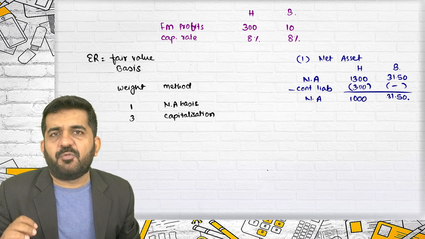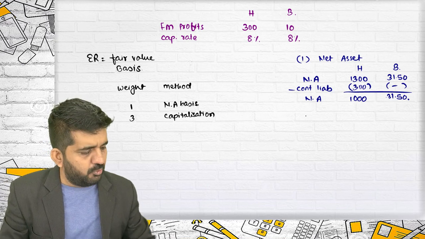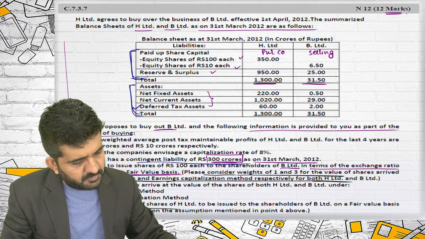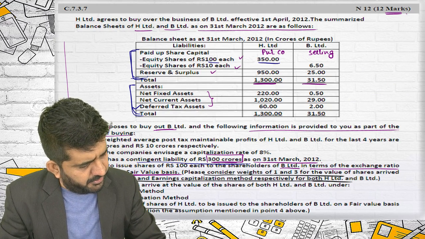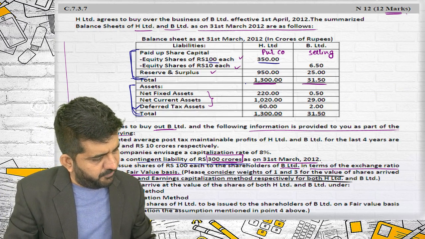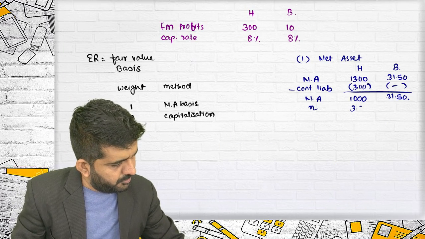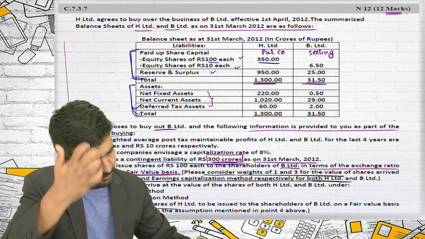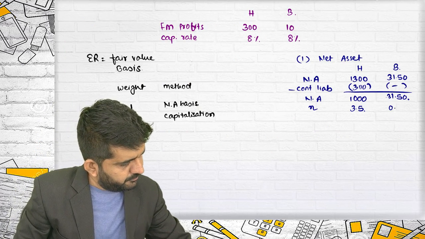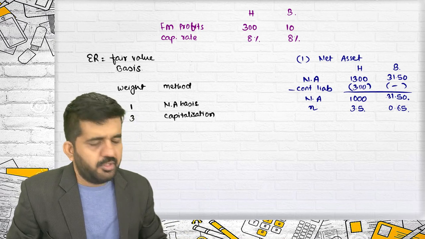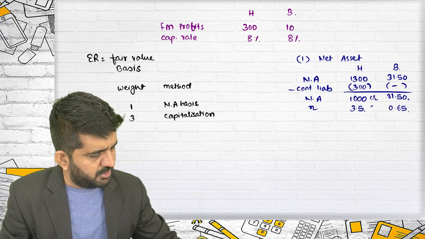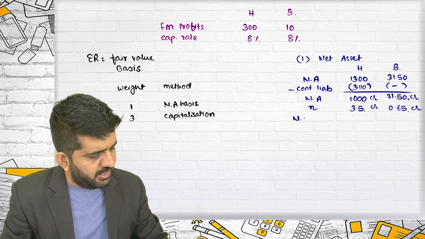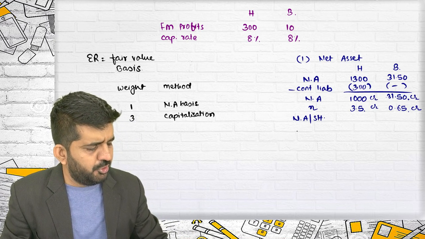Believe me, you can never do the total. Whenever you want to find out the exchange ratio, you need to find out per share. What are the number of shares? It is 3.5 crores, and this will be 0.65 crores. All the values are in crores. And this is net asset per share.